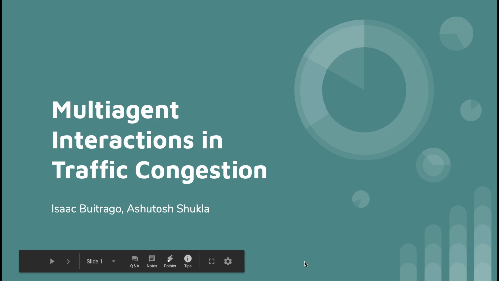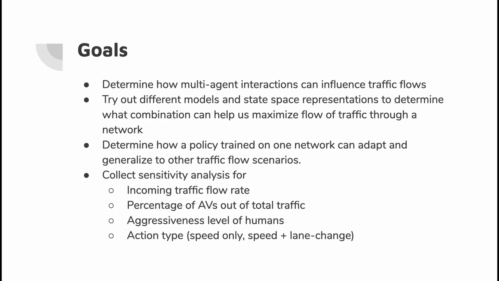project and describe how reinforcement learning was applied. At a high level, our goal was to determine how multi-agent interactions can influence traffic flows. To do this, we had to determine the best model for creating policies that reduce congestion. The metrics we planned to collect were the rate of vehicles coming into the road network, the percentage of AVs out of total traffic, the frequency of lane changes by human drivers, and the actions taken by the AV.